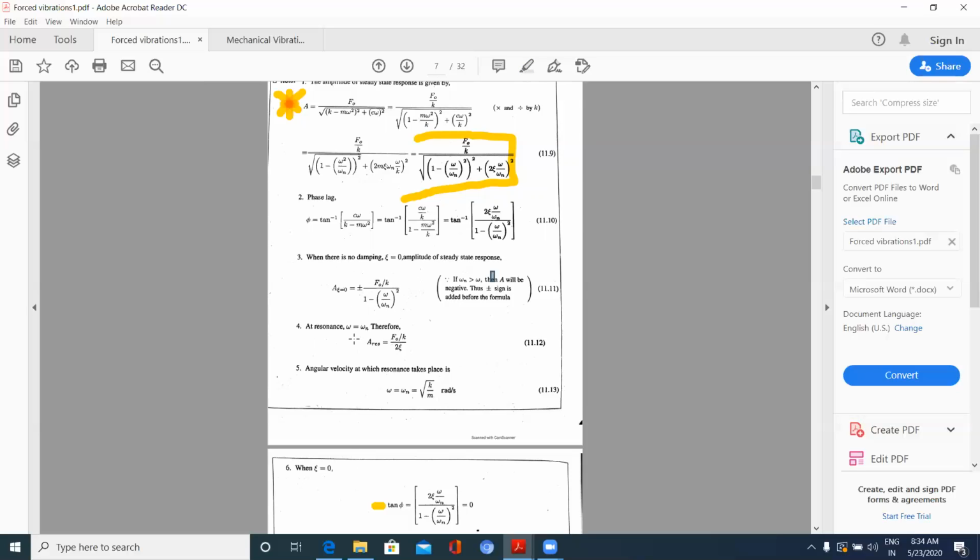Coming to resonance, when zeta is not equal to 0, omega is equal to omega n, what I get is, here omega by omega n is the same.